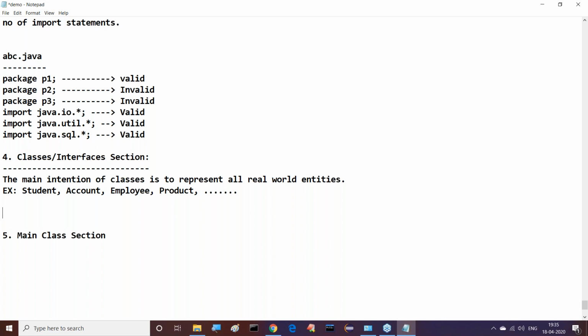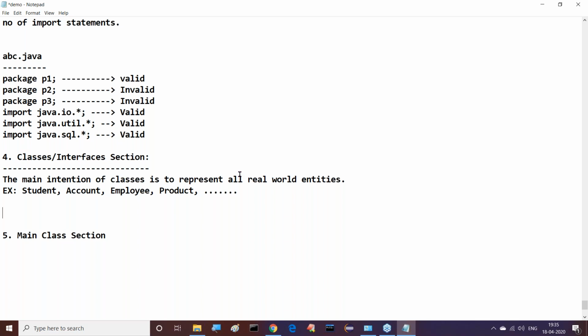They will be discussed in object orientation. There we will discuss only the class syntax for nearly 3 to 4 hours, how to declare a class. So it's not required now. Just understand that to represent real world entities in the form of code, we need to use classes. That's the purpose of classes and interfaces that we have to understand.